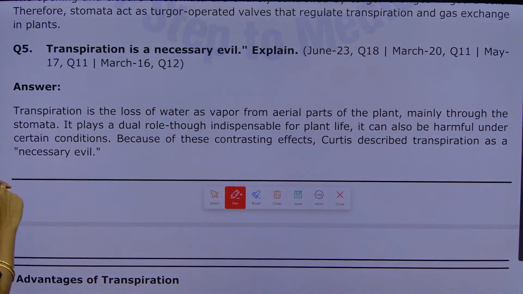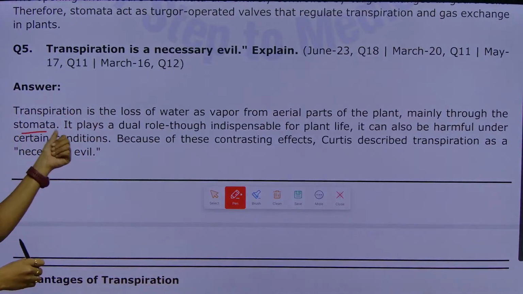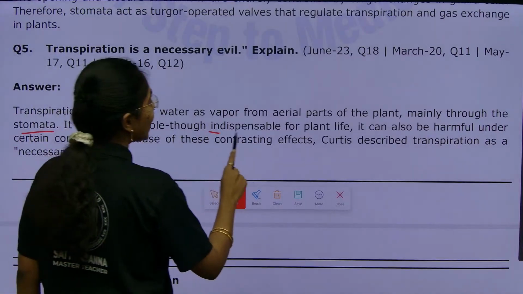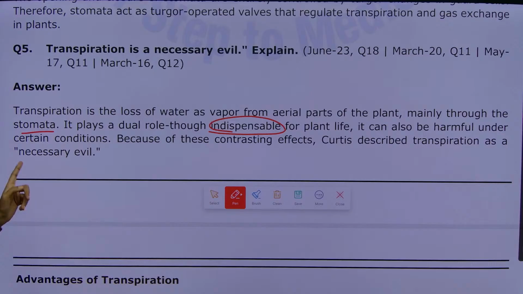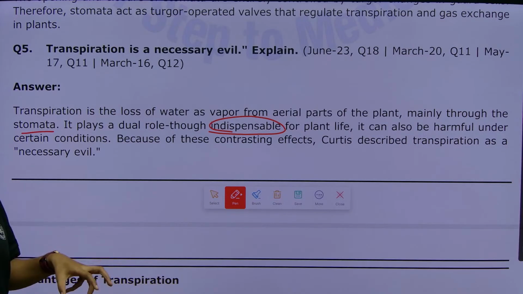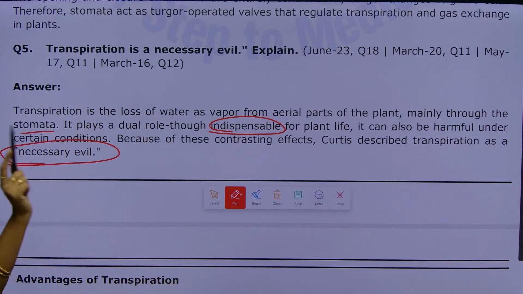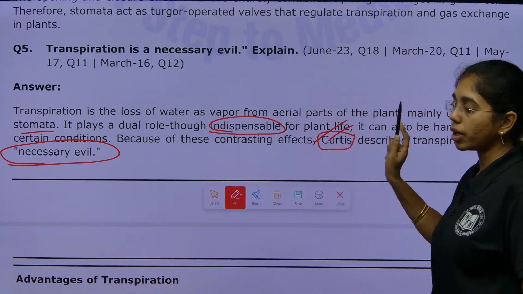Transpiration is the loss of water as vapor from the aerial parts of the plant, mainly through the stomata. This plays a dual role. Though indispensable for plant life, it can also be harmful in certain conditions. If transpiration is too heavy, it leads to dehydration of the plant and the plant will die. Because of these contrasting effects, Curtis described transpiration as a necessary evil. Who said transpiration is a necessary evil, you also have to mention in the introductory paragraph.